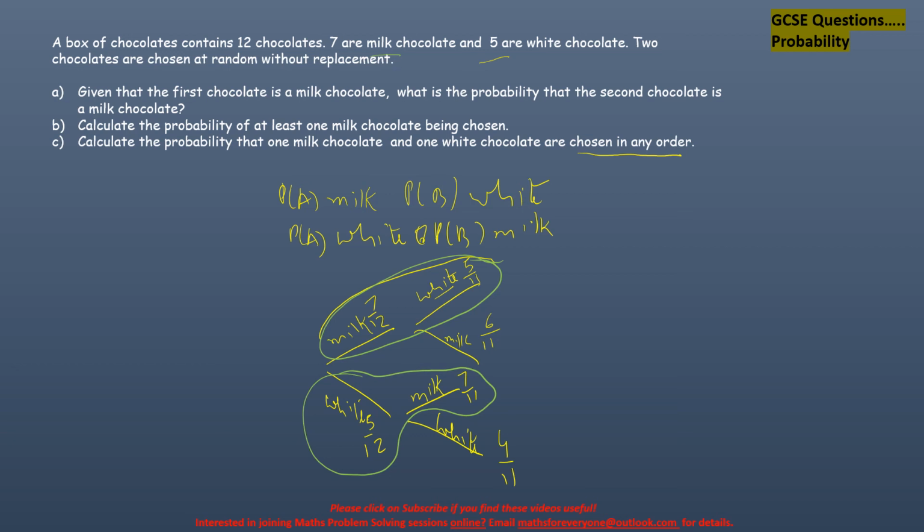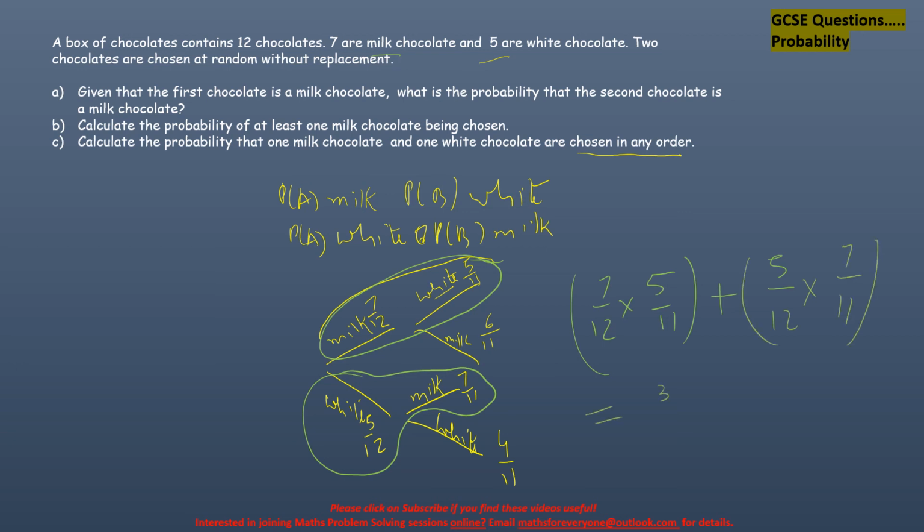So your answer is 7 over 12 times 5 over 11, added to 5 over 12 times 7 over 11.